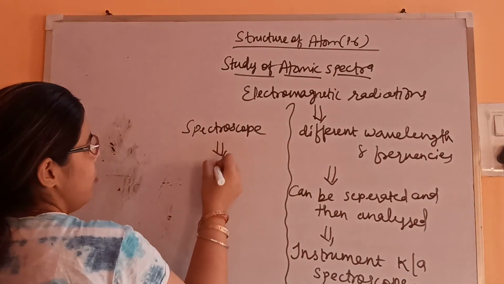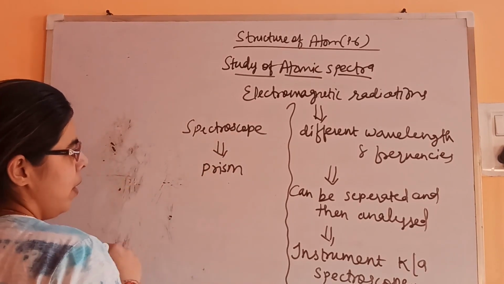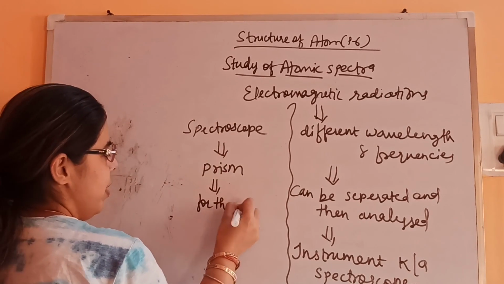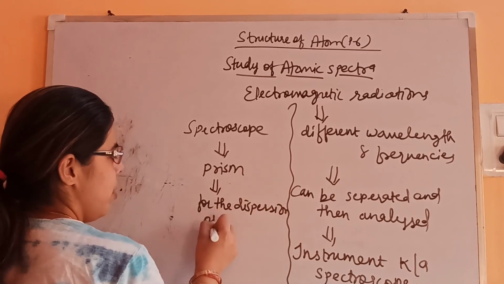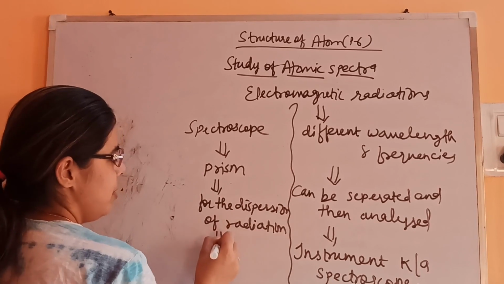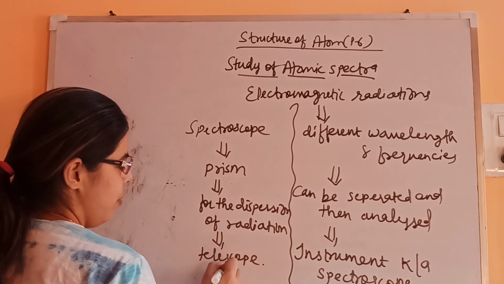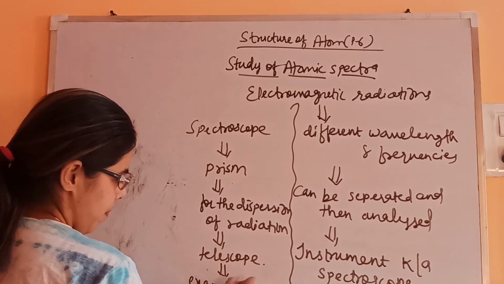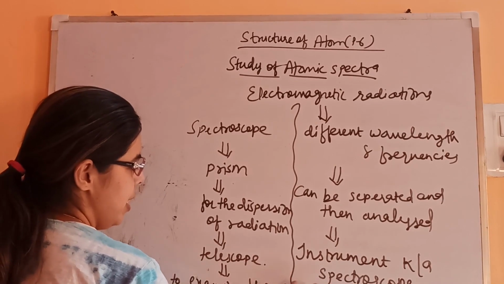Spectroscope consists of a prism. Prism for what? For the dispersion of radiations. And it also consists of a telescope. Telescope for what? To examine these radiations.